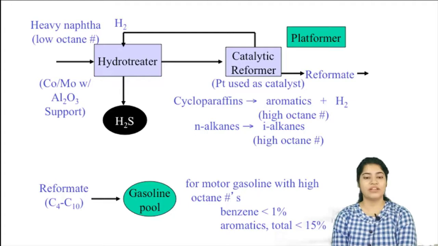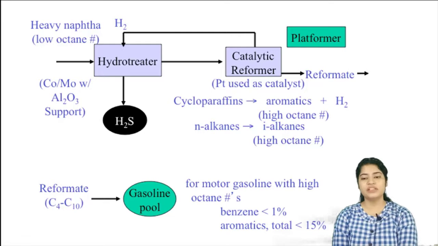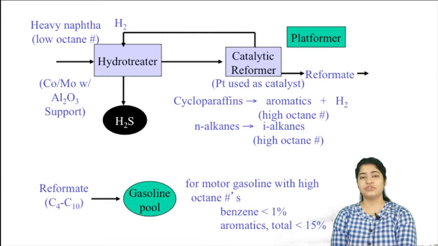So here you are converting your cycloparaffins into aromatics, right, and the normal paraffins that might have been present you are converting into isoparaffins. This way you are increasing the octane number. So this is what reforming reactions are. It is set up, as I told you earlier, for certain reactions which are used to increase the octane number. It is used to change the molecular structure of your existing hydrocarbon.